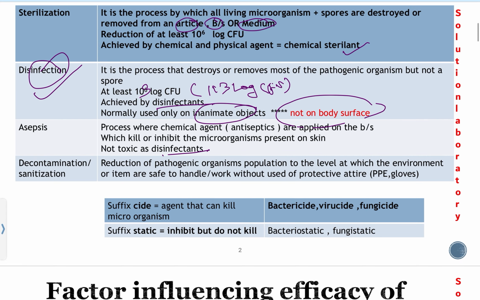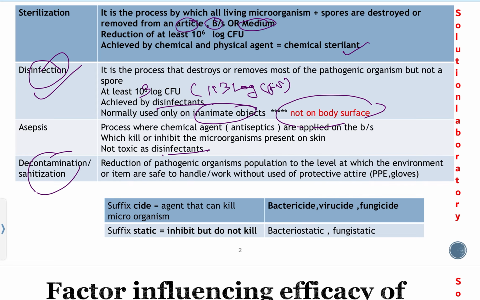And another term we mostly heard during the time of COVID is decontamination and sanitization. This means to reduce the load of pathogenic organisms to that level where we can use or handle the equipment safely without any protective barrier or attire like PPE, gloves.